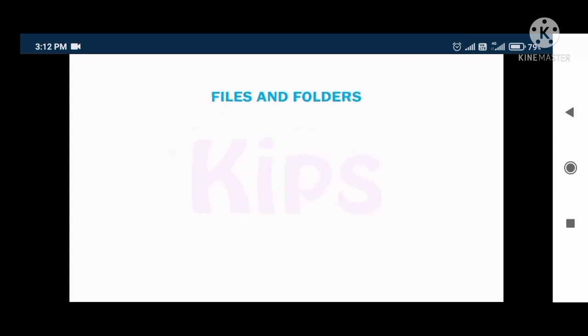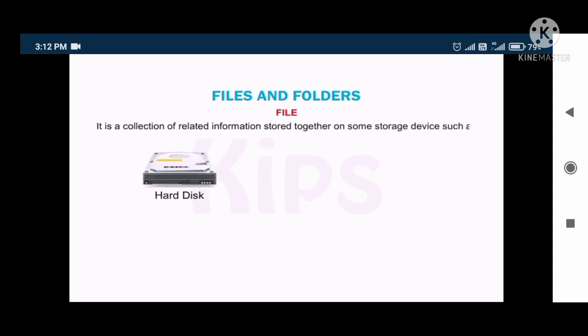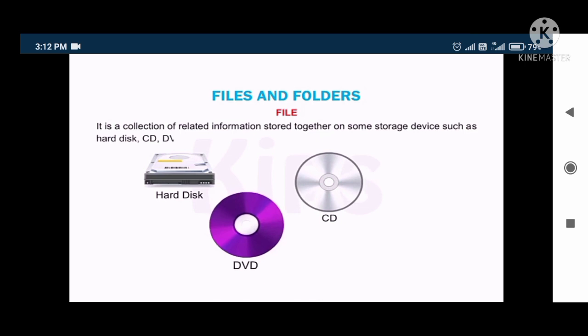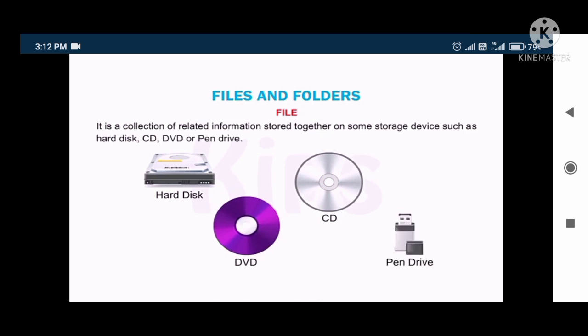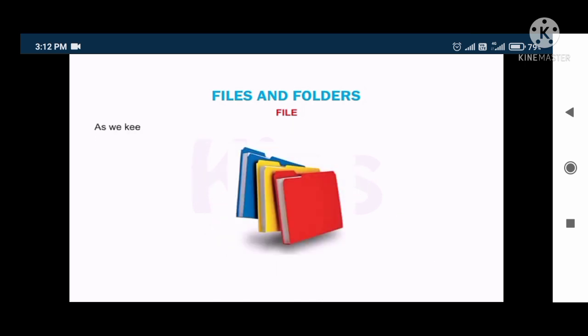Files and folders. File. It is a collection of related information stored together on some storage device such as hard disk, CDs, DVDs or pen drive. As we keep important papers in a file, similarly, any information in a computer is saved in the form of a file. Each file is given a file name, which helps us to find the desired file.